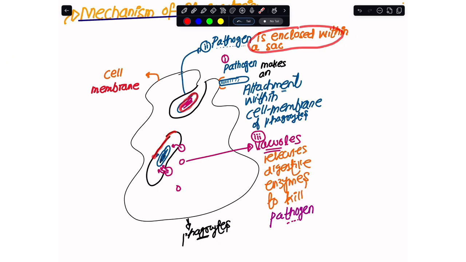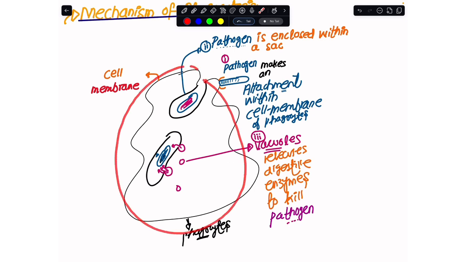Here you see we have a sac made now, and the sac has the pathogen in it. The other thing is that these phagocytes have vacuoles in their cytoplasm, and these vacuoles have specialized enzymes, the hydrolytic enzymes. If I were to open this vacuole directly into the cytoplasm, the enzymes would come into the cytoplasm and kill this phagocyte as well, which is what we don't want.